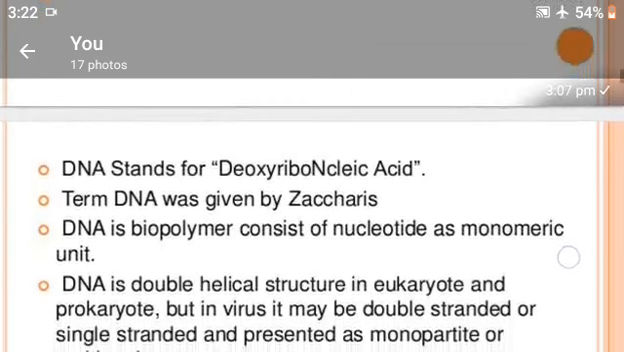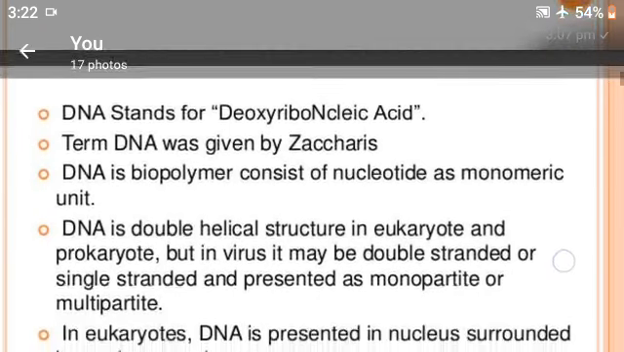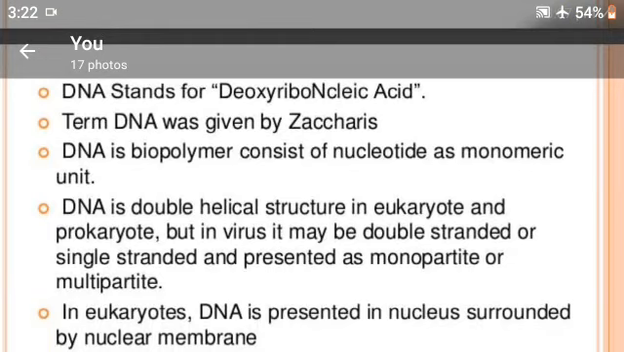DNA stands for deoxyribonucleic acid. The term DNA was given by Jack Harris. DNA is a biopolymer consisting of nucleotides as monomeric units. DNA is a double helical structure in eukaryotes and prokaryotes, but in viruses it may be double stranded or single stranded and presented as monopartite or multipartite.